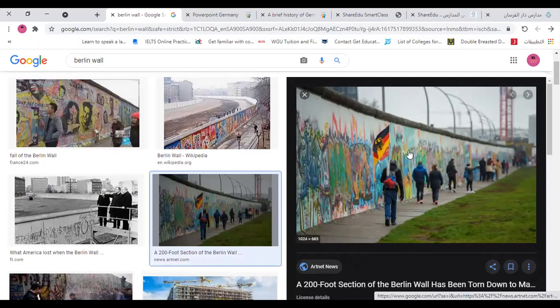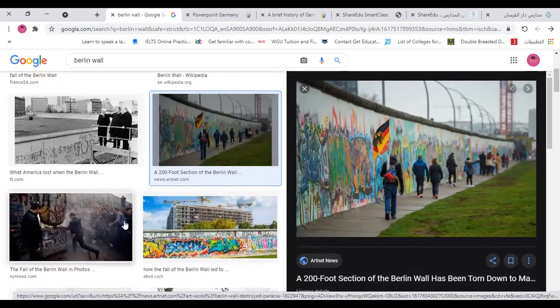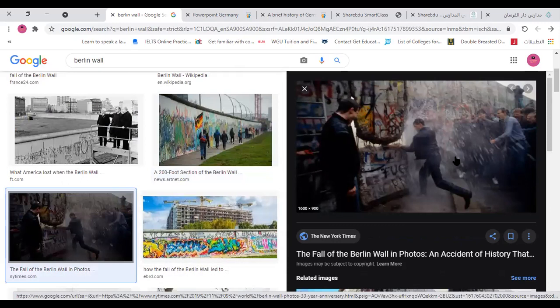And this situation lasted for more than 30 years, until 1989. The people came to the wall and they broke it.